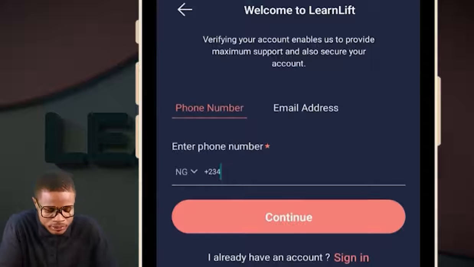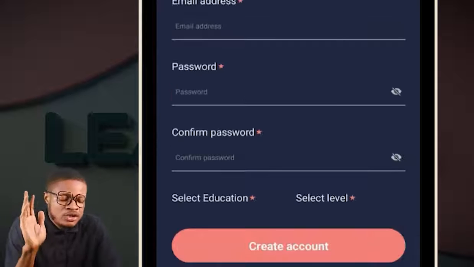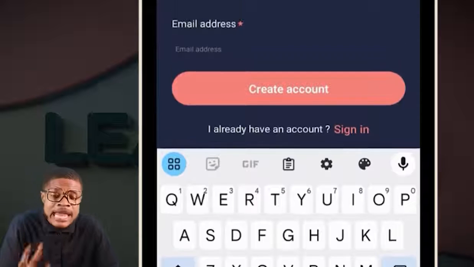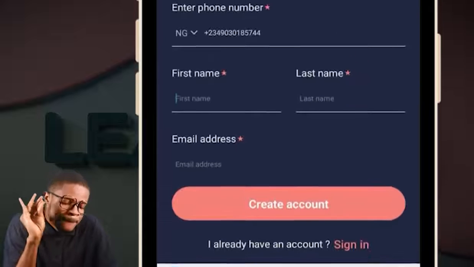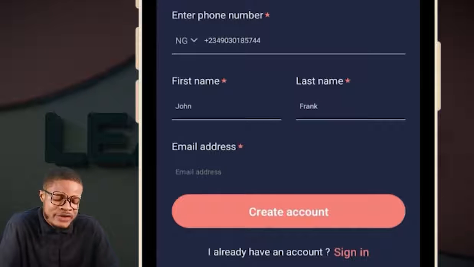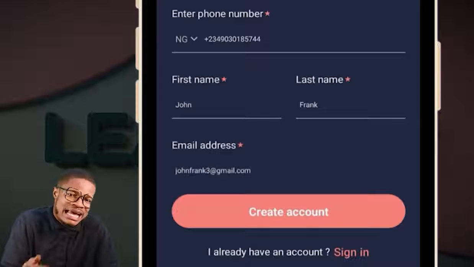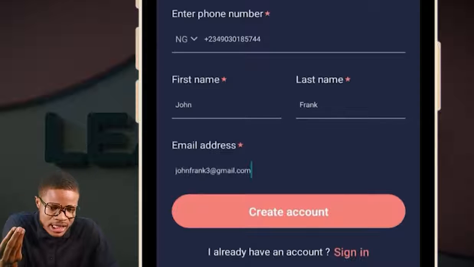So let's go. Once you create the account, you put in your name and your correct phone number, please. If your name is John, what do you fill in there? John. And then your last name, Frank. And what's your email address? If your email address is johnfrank3@gmail.com, you fill it there.